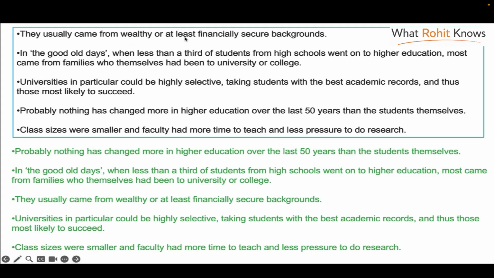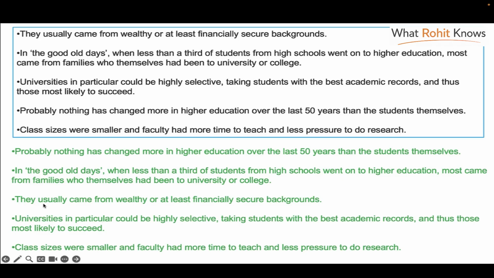So out of these, you have to pick one. I'll go with the second one because there are other sentences which also refer to students, so they can come after that. But "the good old days" has to go after this because there's no other paragraph which is referring to that time period. So that's why I pick the second paragraph, "in the good old days."